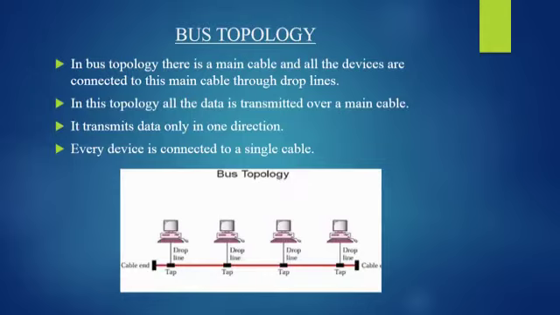In bus topology, there is a main cable and all the devices are connected to this main cable through drop lines. In this topology, all the data is transmitted over a main cable. Then it transmits data only in one direction. Every device is connected to a single cable because each computer communicates to other computers on a network independently. The independent communication is referred to as peer-to-peer communication. The diagrammatic representation of the topology is shown in the figure.